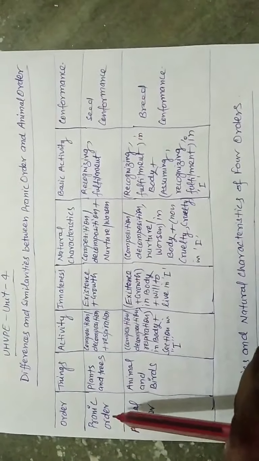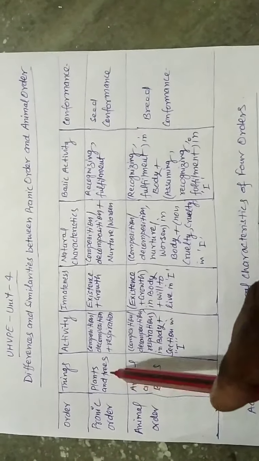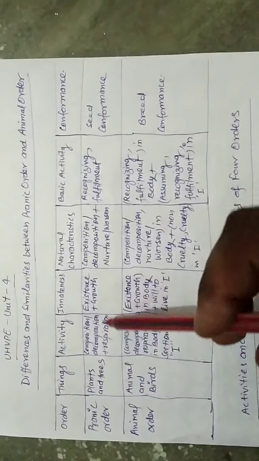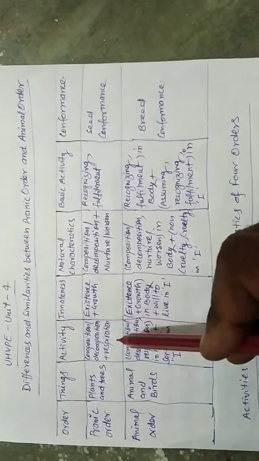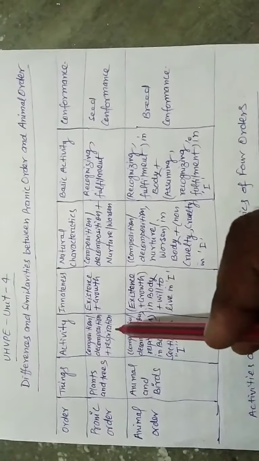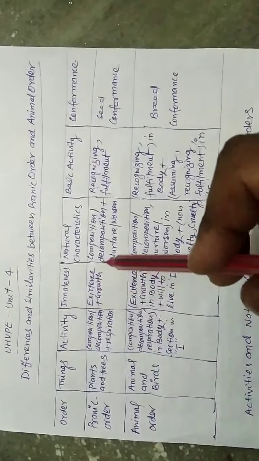First we take pranic order, that is plant order. Things are plants and trees. Activities are composition or decomposition and respiration. Innateness, existence plus growth.